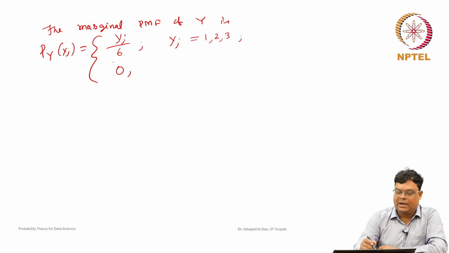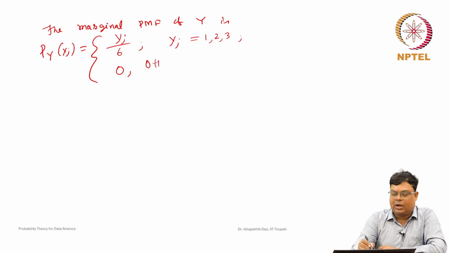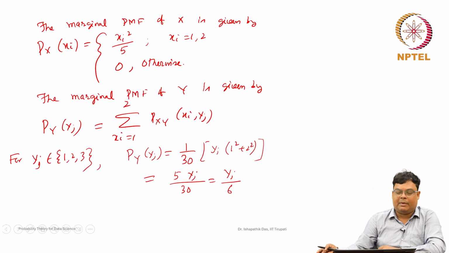So, we have to properly write in this way where it is non-zero and what is the value, and where it is actually equal to 0. So, this is the marginal probability mass function.